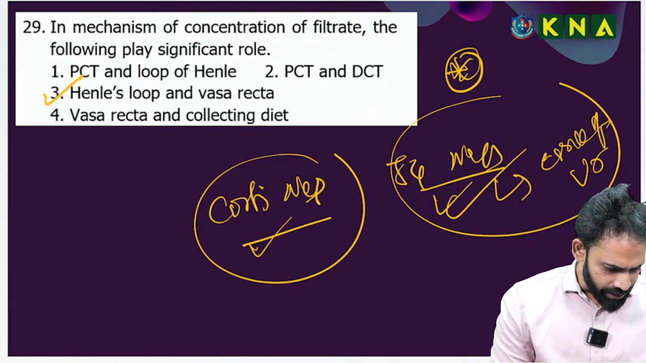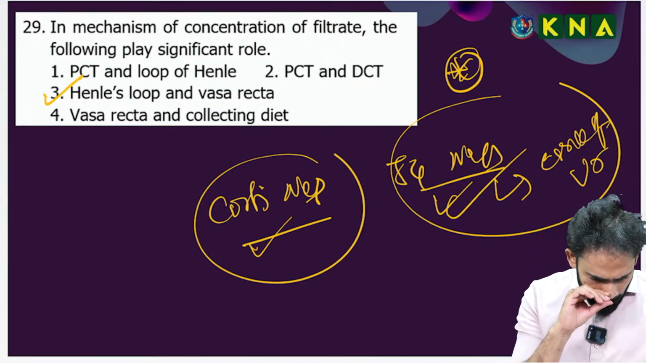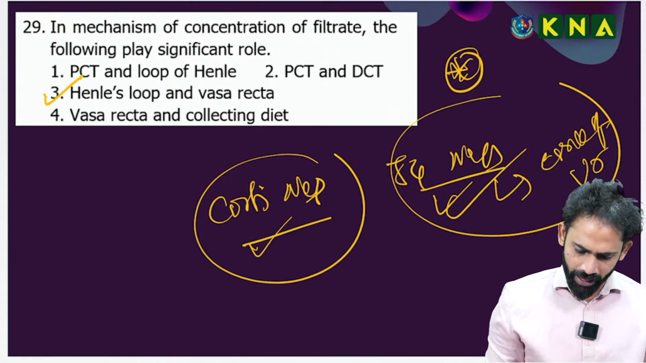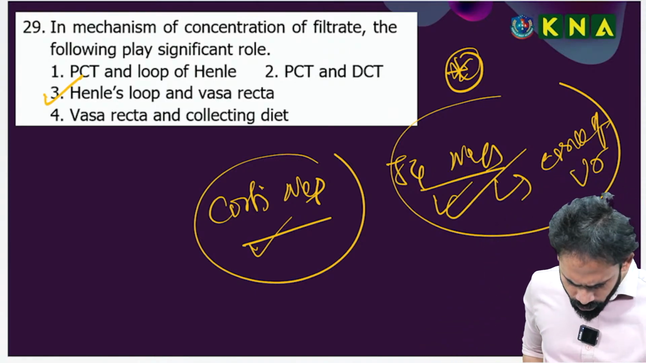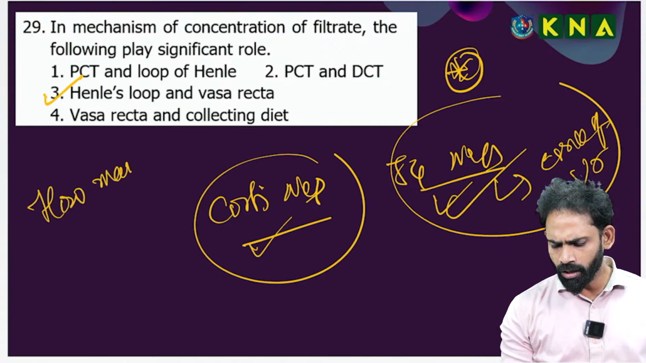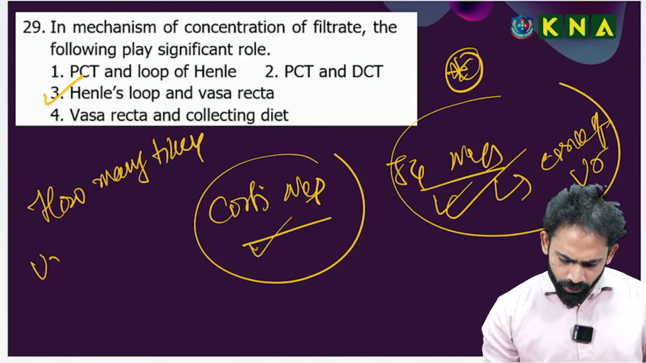Next one. This question is the last one. Cortical nephrons are highly reduced. One time you can check. Question 29, we are going to close this one. Last question regarding this one in this slide.